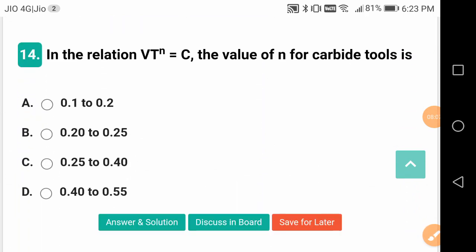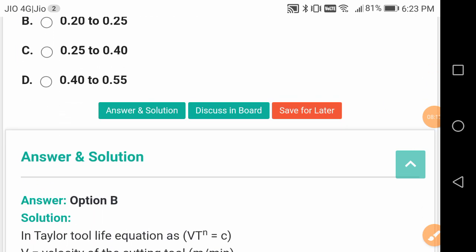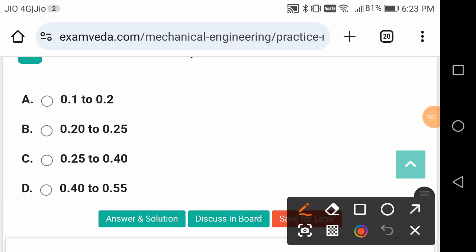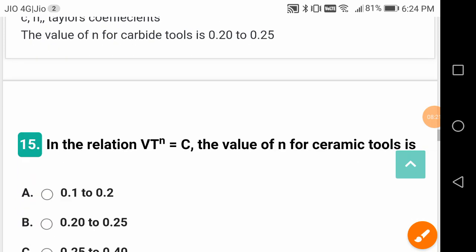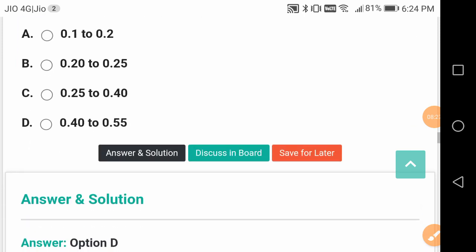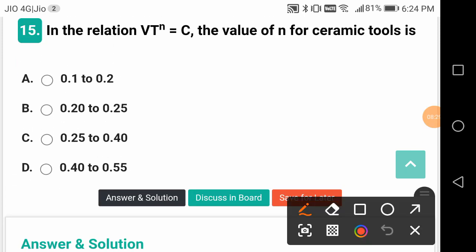In the relation Vt to the power of n is equal to C, the value of n for carbide tools. So this n is going to be different for different materials. Okay, here for carbide tools it is 0.2 to 0.25. In the relation Vt to the power of n is equal to C, the value of n for ceramic tools. So try to have a rough idea. It is more here, 0.4 to 0.55.